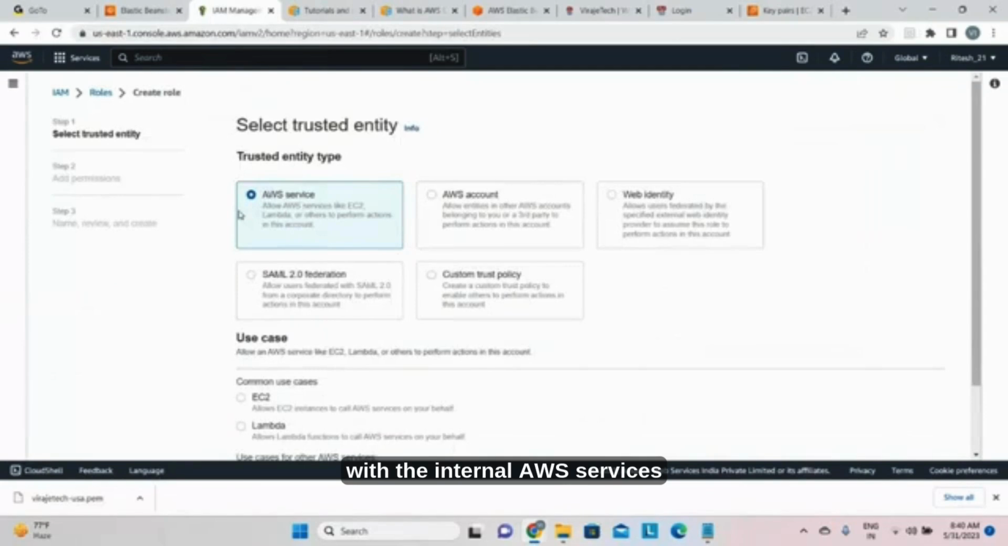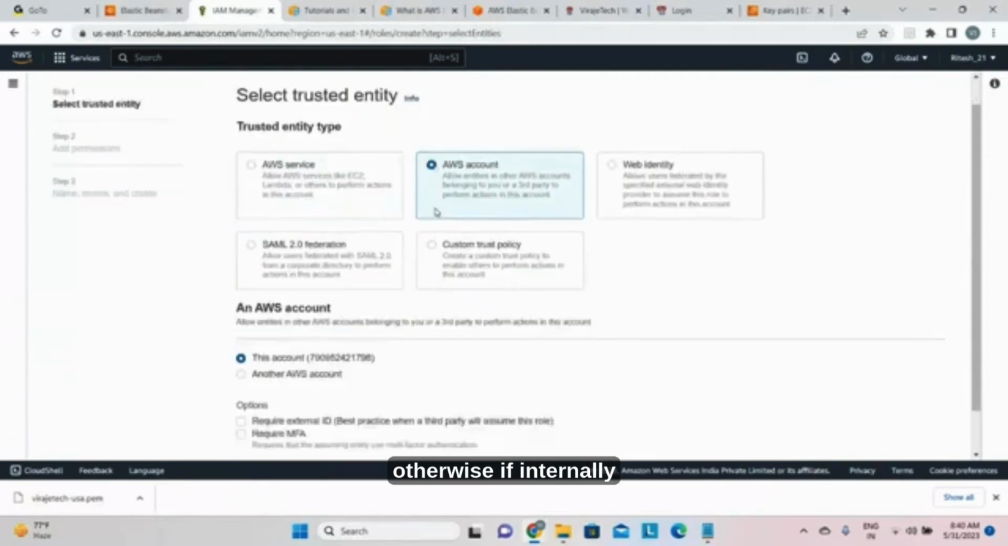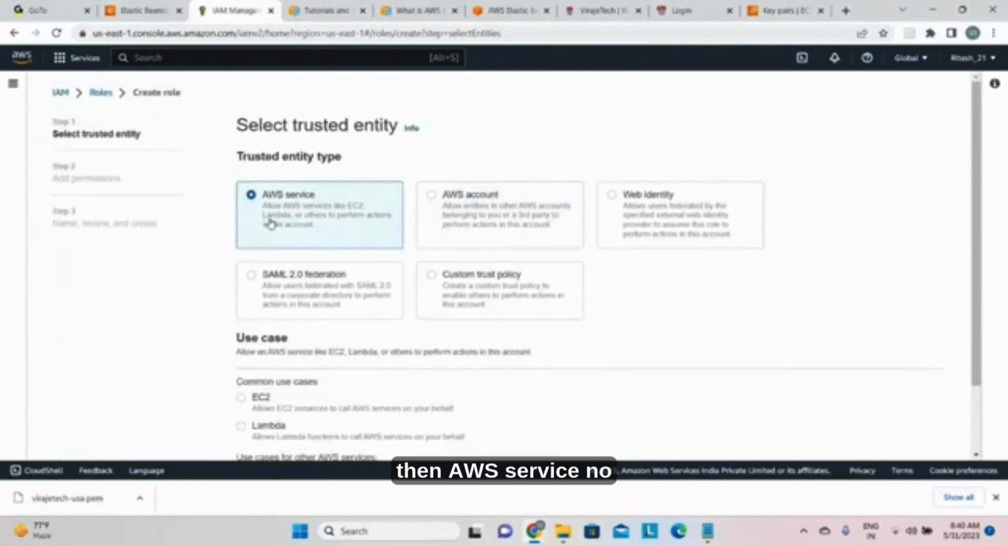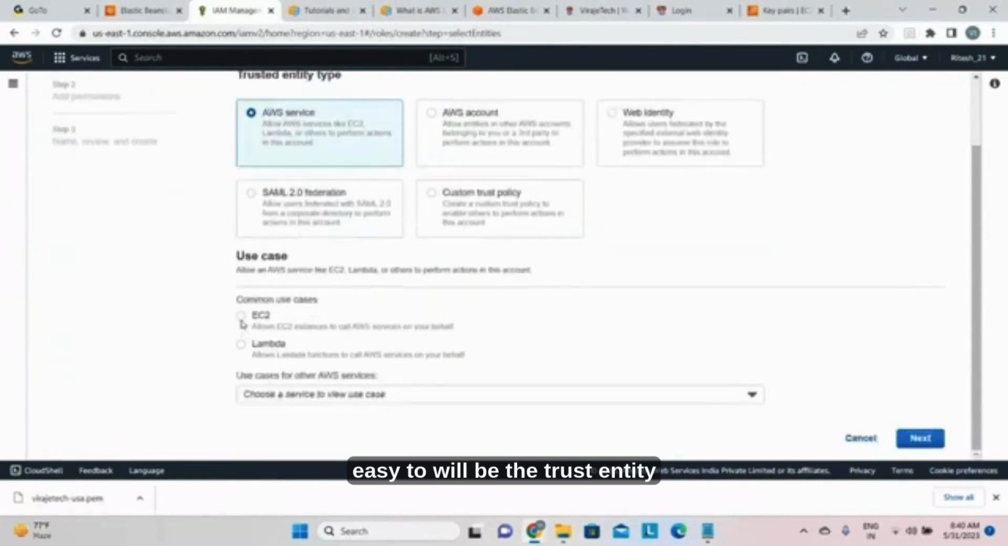A role can be created for internal AWS services, or across two different accounts, where you need to ensure the accessibility. So you can choose the account option if it is two different accounts. Otherwise, if it is internal, then choose AWS service. Now EC2 will be the trust entity that you selected. Go to this next.